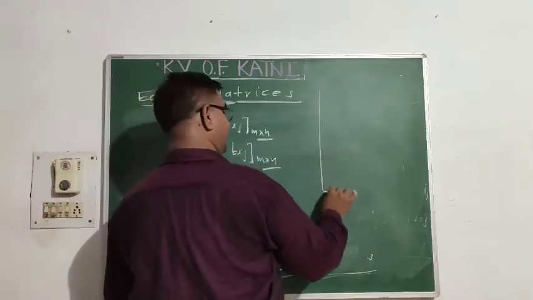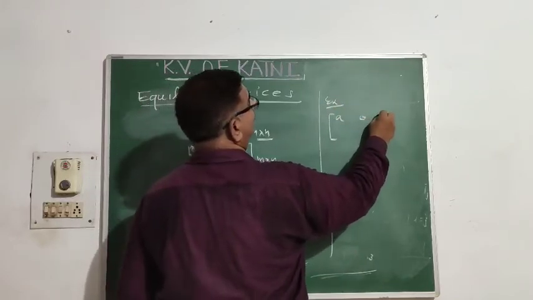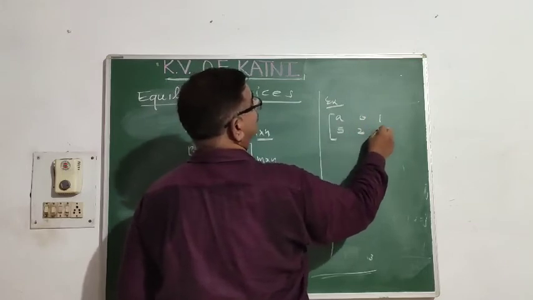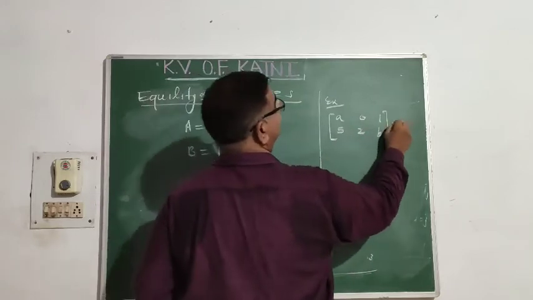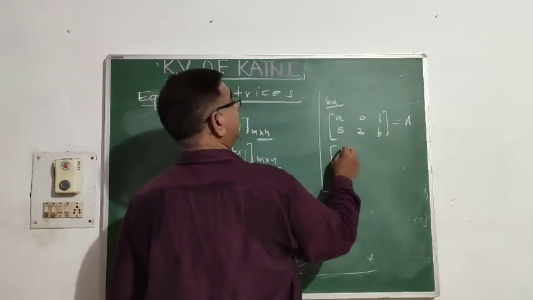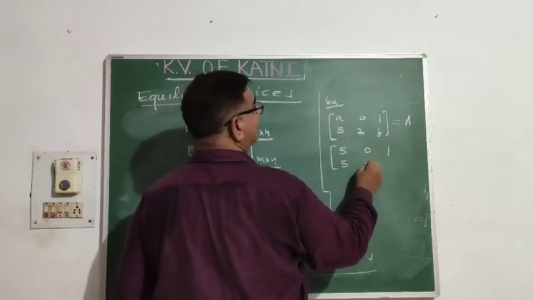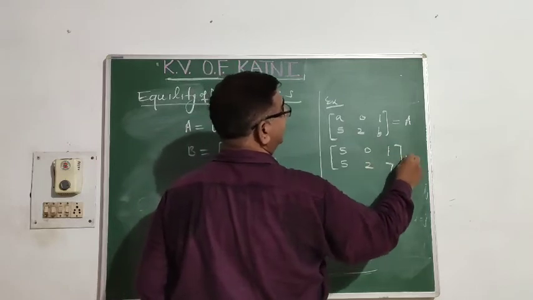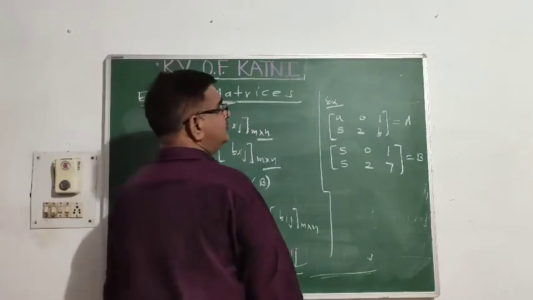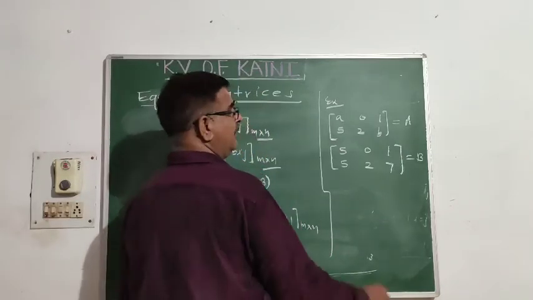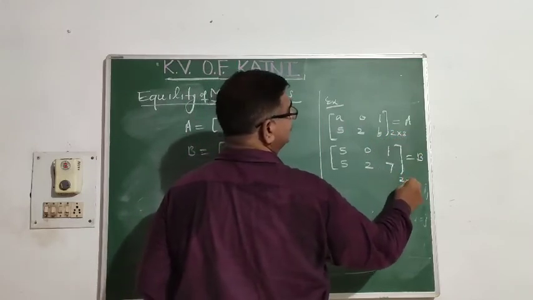See, some examples are there. Suppose you have a matrix A: 0, 1, 5, 2. This is a matrix A. Then you have 5, 0, 1, 5, 2, 7. This is B. First you think whether they are equal, possible. Yes, its order is 2 cross 3. Its order is 2 cross 3.